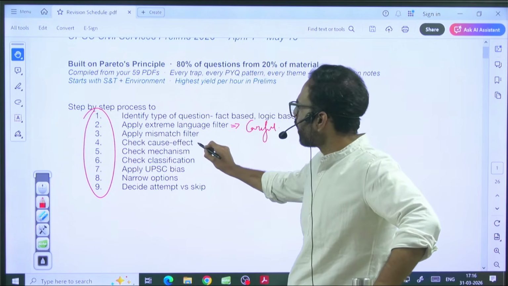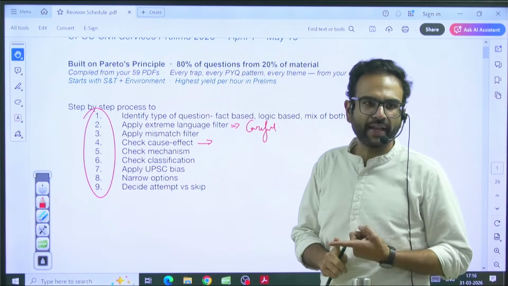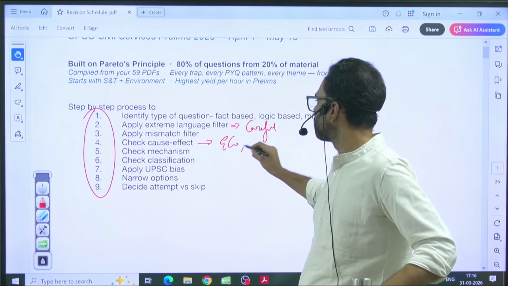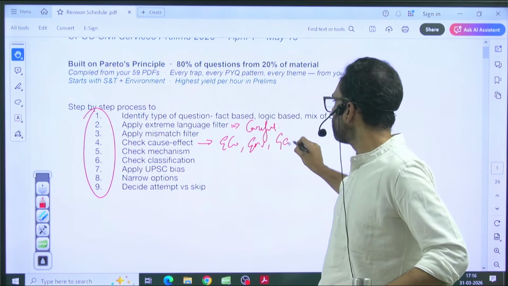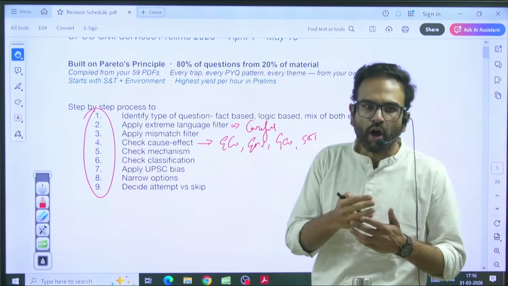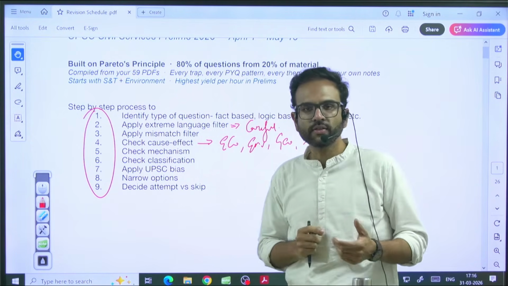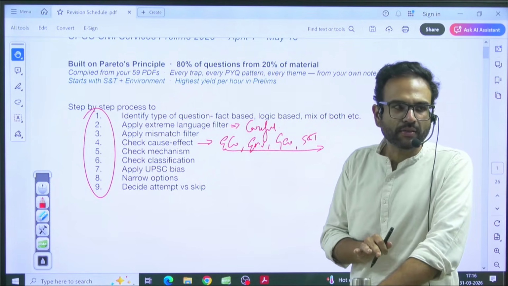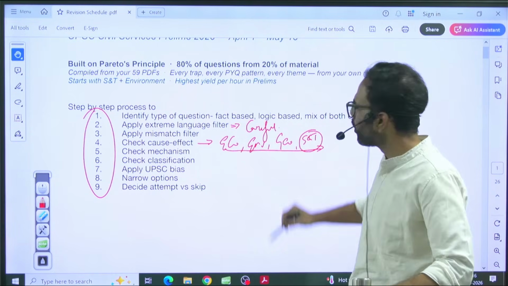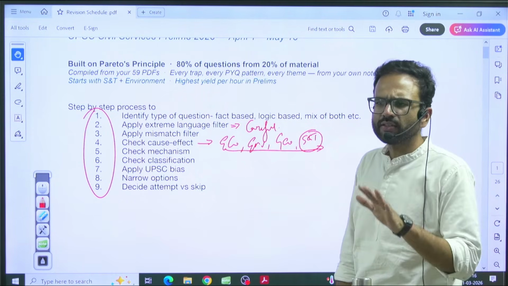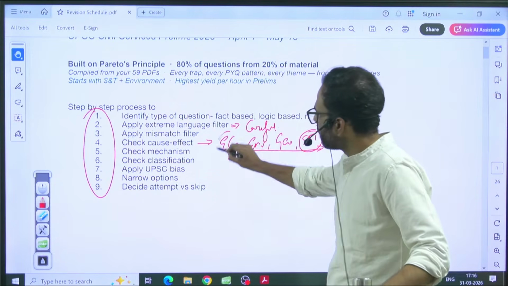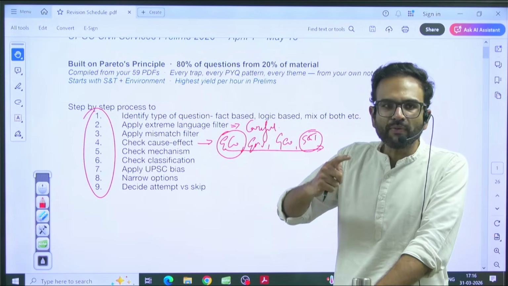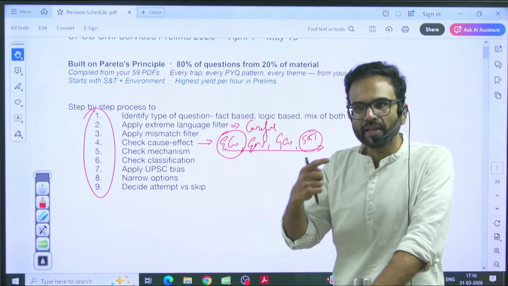Cause and effect is one area where most of you are going wrong. Economics, environment, geography, science and tech: in the order of confusion for students, this is the order. Relatively fewer errors are made in S&T because of the superficial level or ease of questions. But because of the complication involved in the options of economics, you try to invent new scenarios and make more mistakes here.